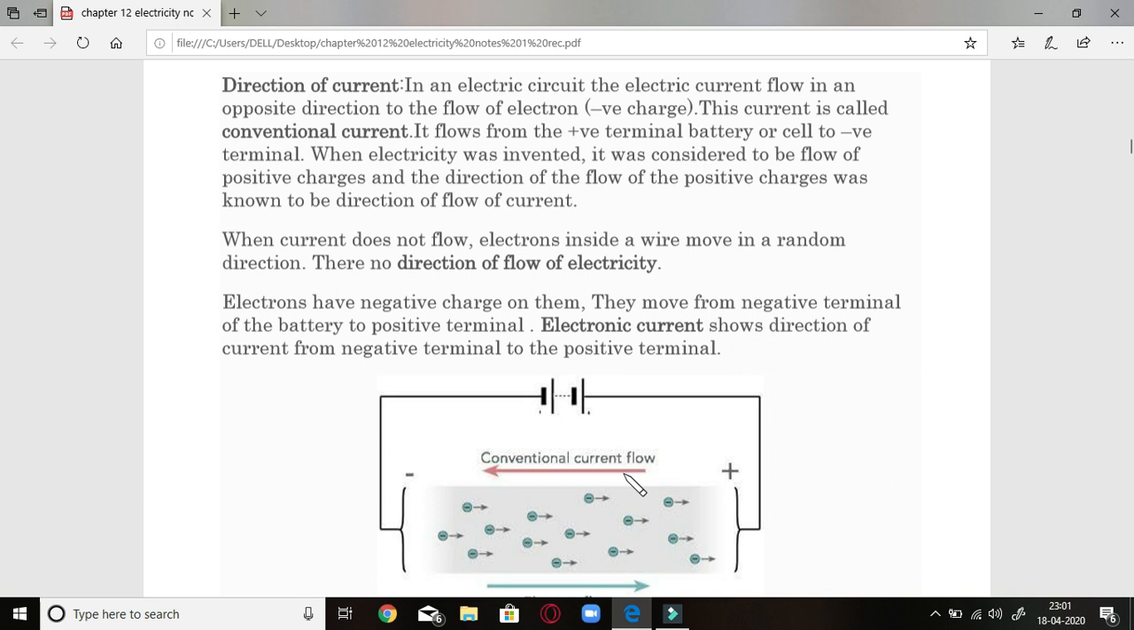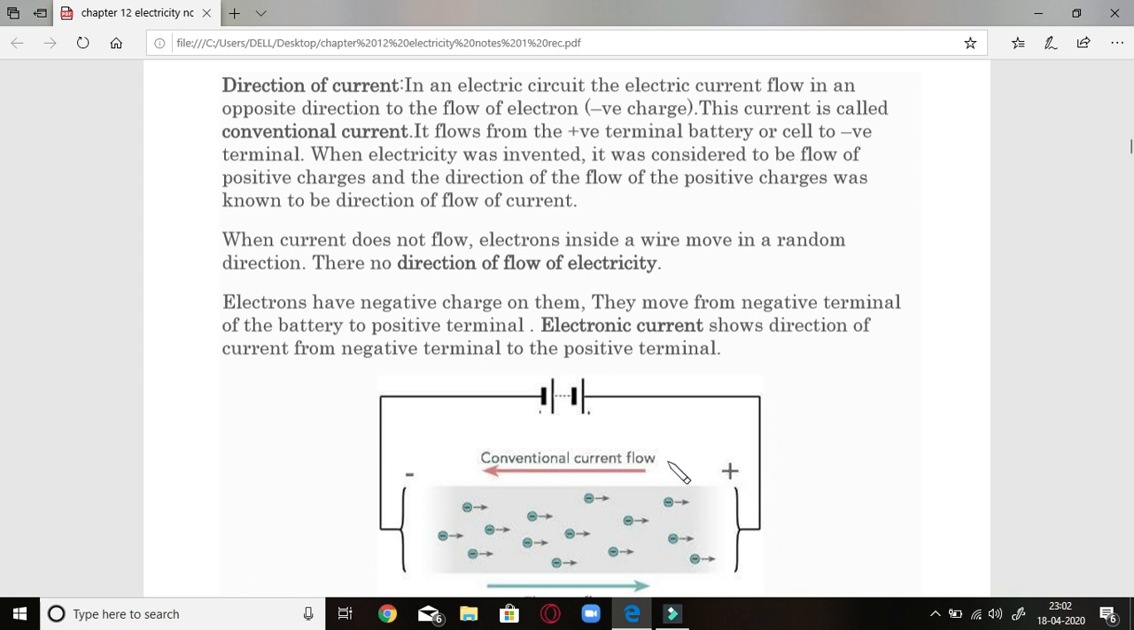Whereas conventional current always flows from the positive terminal toward the negative terminal of the battery. Now this is positive terminal to negative. Why? Because in earlier years, when the conventional current concept was coined, current was thought to be a positive charge. So if it was positive charge, it would flow from the positive end toward the negative end of the battery.